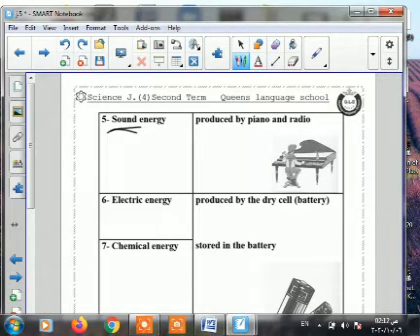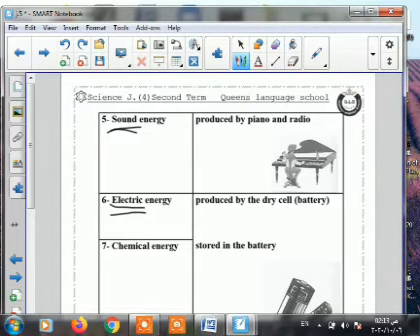Sound energy. And we have another type which is called electric energy. What's the meaning of electric energy? It's a form of energy produced from the battery. Do you know the battery? At home we have a battery, and in the mobile we have a battery, and sometimes we need to charge this battery.